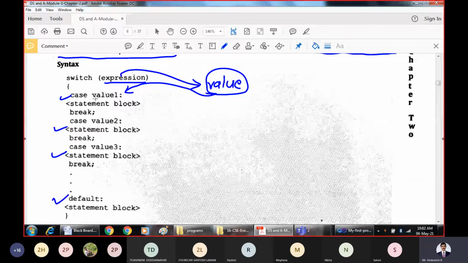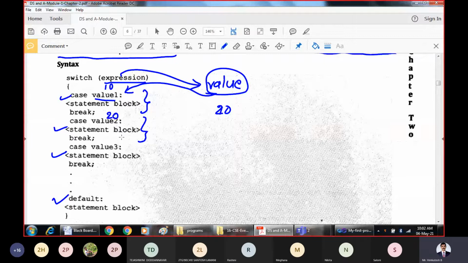Compare this value with this case value. That means if it is 10 and value 1 is also 10, then this block will be executed. If the value is 20 and the second value is 20, then this block will be executed. At any given point of time, only one block in the switch statement will be executed.